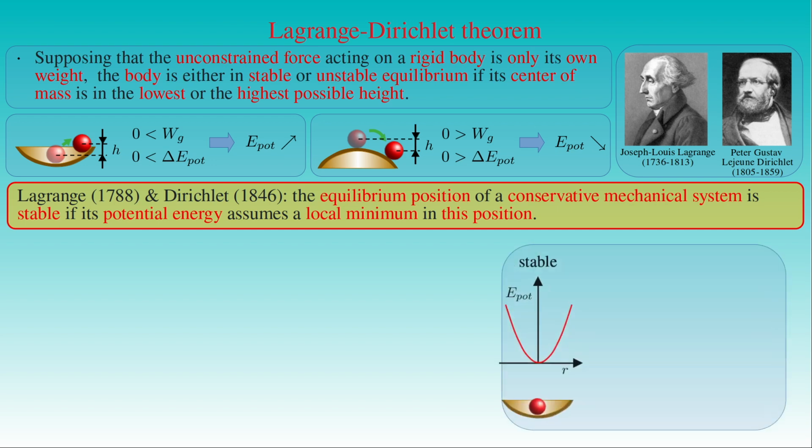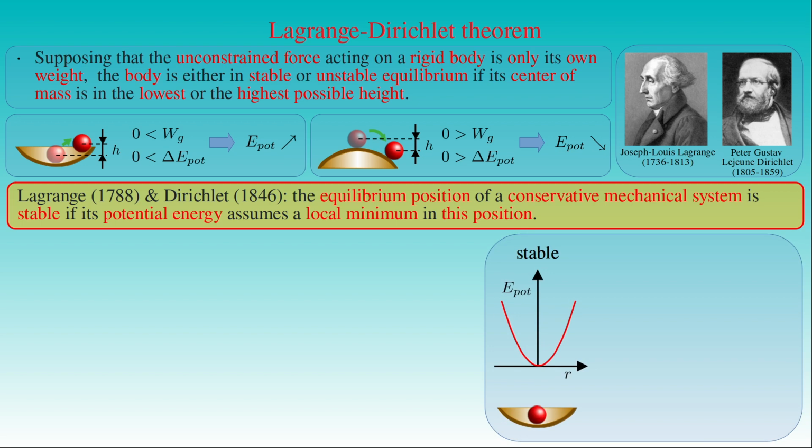By applying the example of the ball and the bowl, we can illustrate the theorem for the potential energy E_pot of the ball as a function of the position of the ball rolling in the bowl. If we choose the bottom of the bowl as the reference level for the potential energy of the ball, then E_pot is equal to 0 in equilibrium. For any displacement, the center of mass of the ball reaches a position where its height is greater than 0. Since the potential energy of the body is directly proportional to the height of the position of its center of mass, E_pot is greater than 0 everywhere in the vicinity of the equilibrium position. As a result, the potential energy of the ball has a local minimum at the equilibrium position, which means it has a stable equilibrium there.